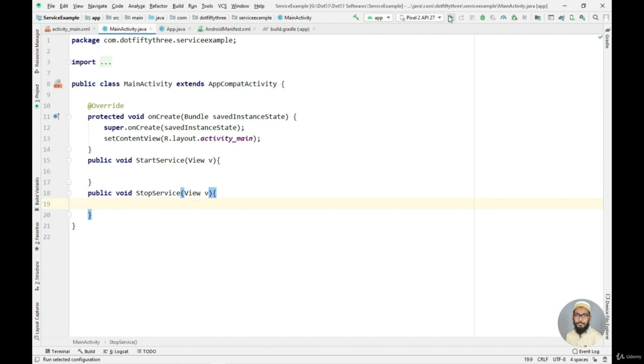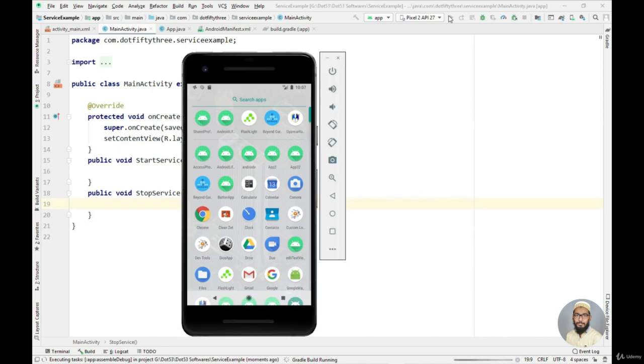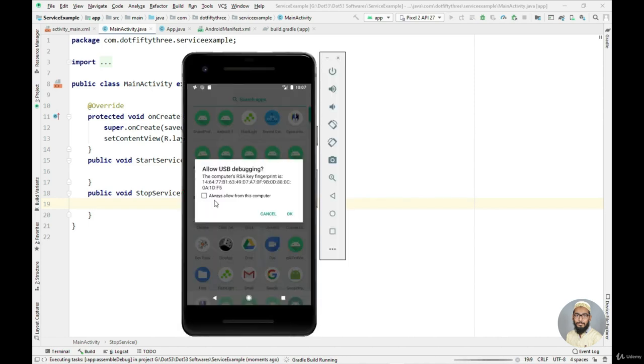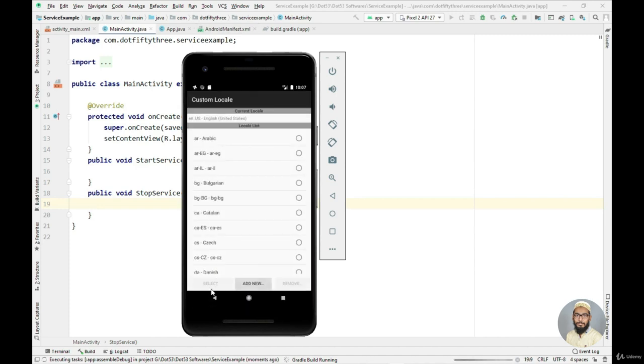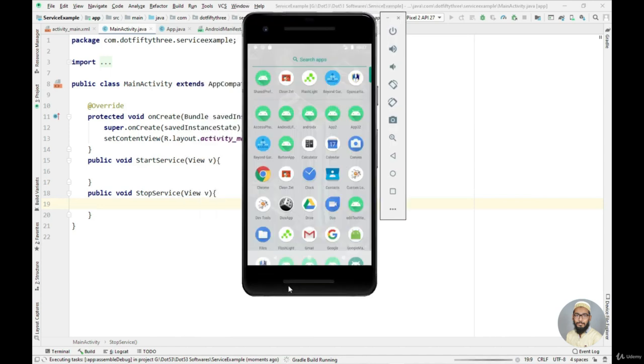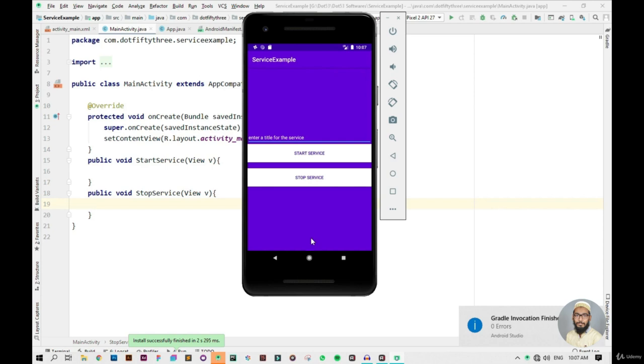Now let's just run our application and see whether it is working or not. So as you can see, our application is running completely fine.